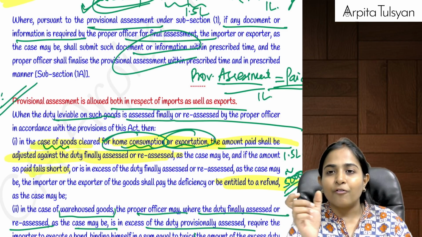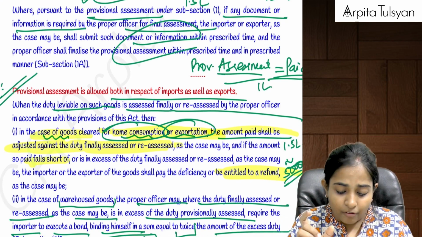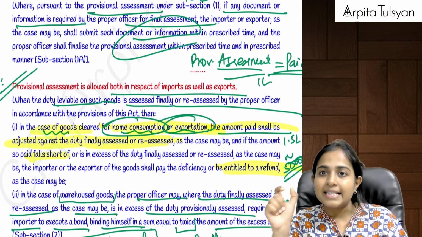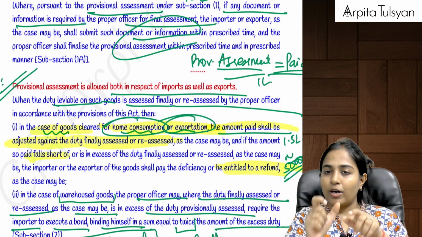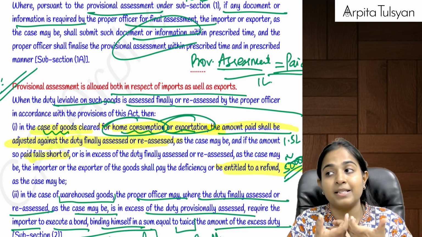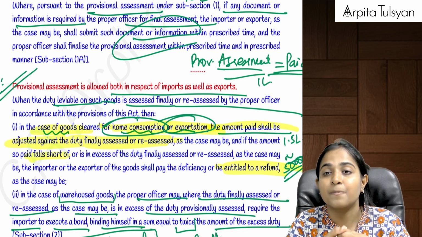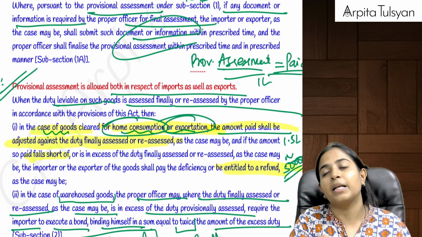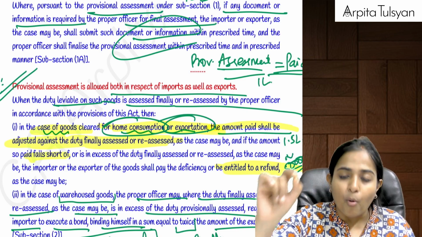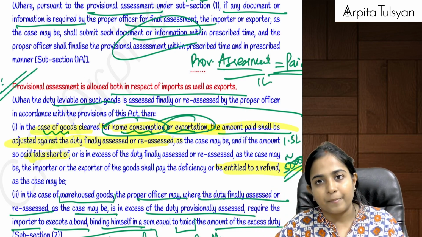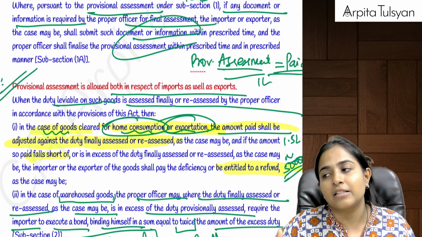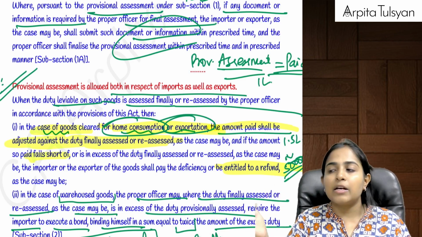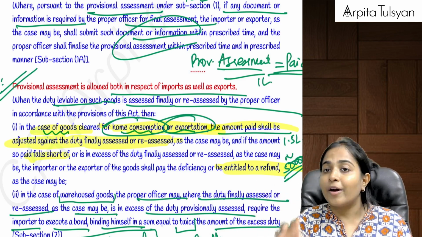So they are telling that whatever is the duty which is finally assessed, minus the provisional duty, means if there is some more amount of tax which is payable, for twice that amount I have to give a bond to the customs officer. Let's say provisionally assessed duty was 1 lakh rupees and the reassessed duty is 1,50,000 rupees, and the goods are kept under warehouse.